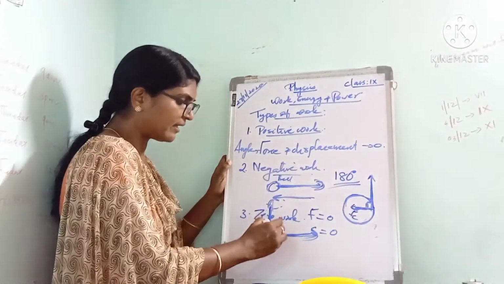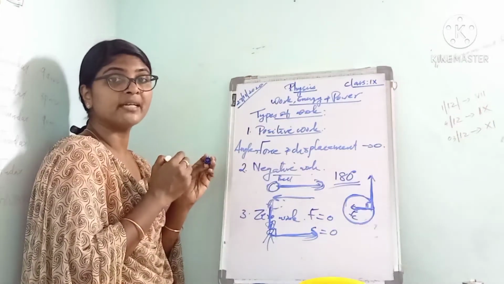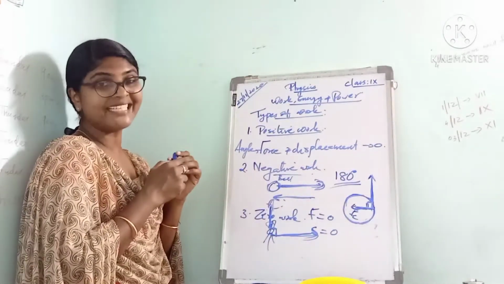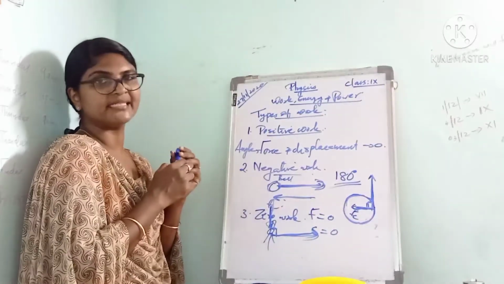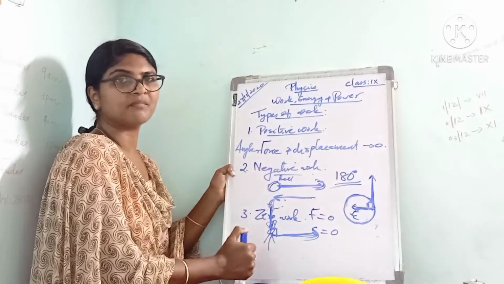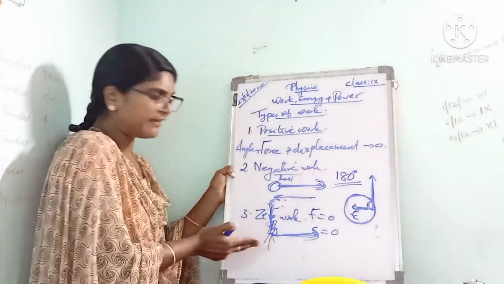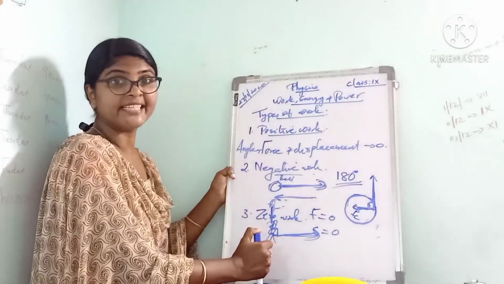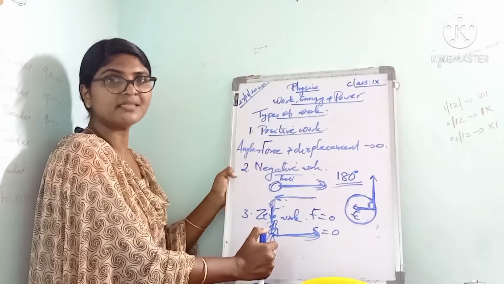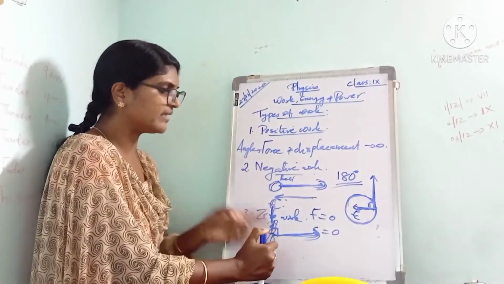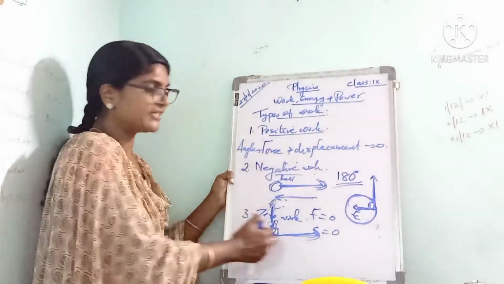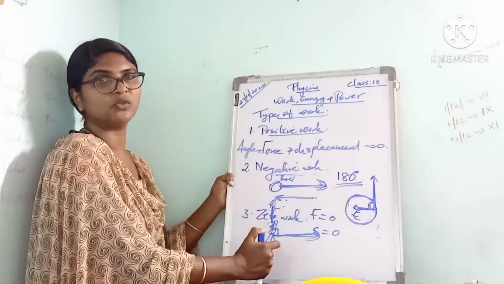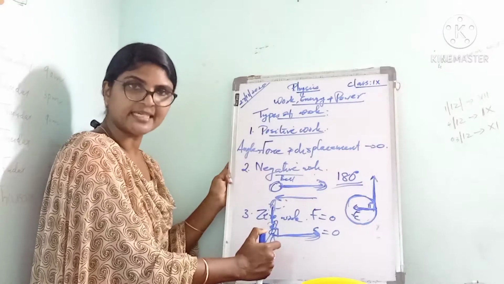Here also the force and displacement are perpendicular to each other, or the angle between the force and displacement is actually 90 degree. In this case also the work done is 0. When a man carrying a heavy load on his head walks in the horizontal direction, the work done by the lifting force is actually 0, because the force and displacement are perpendicular, or the angle between them is 90 degree. Here the work done is actually 0.